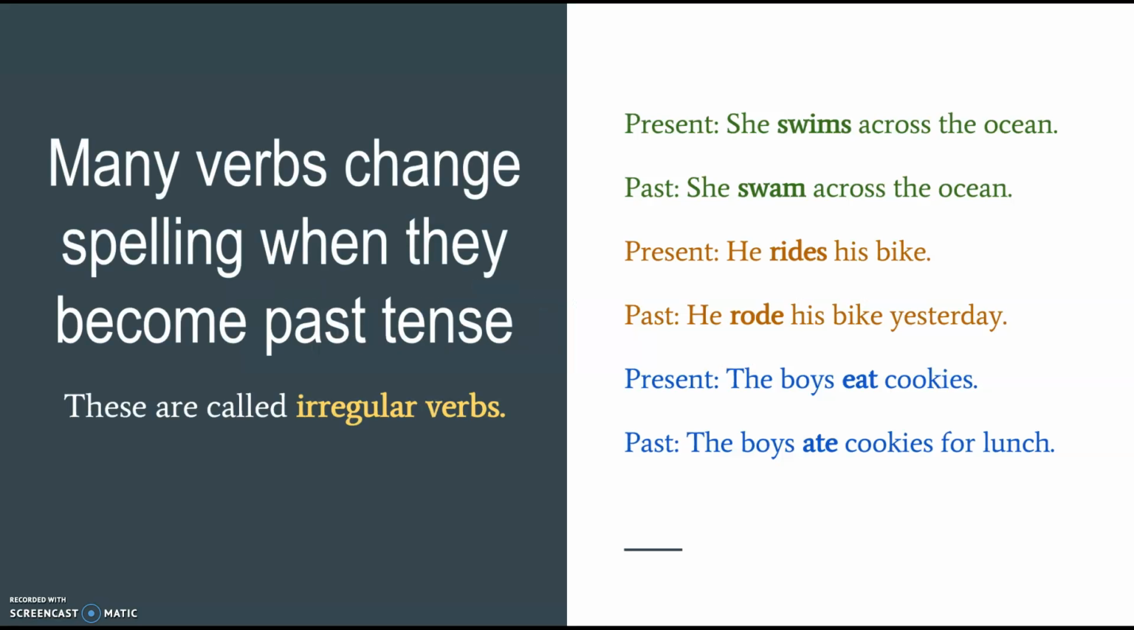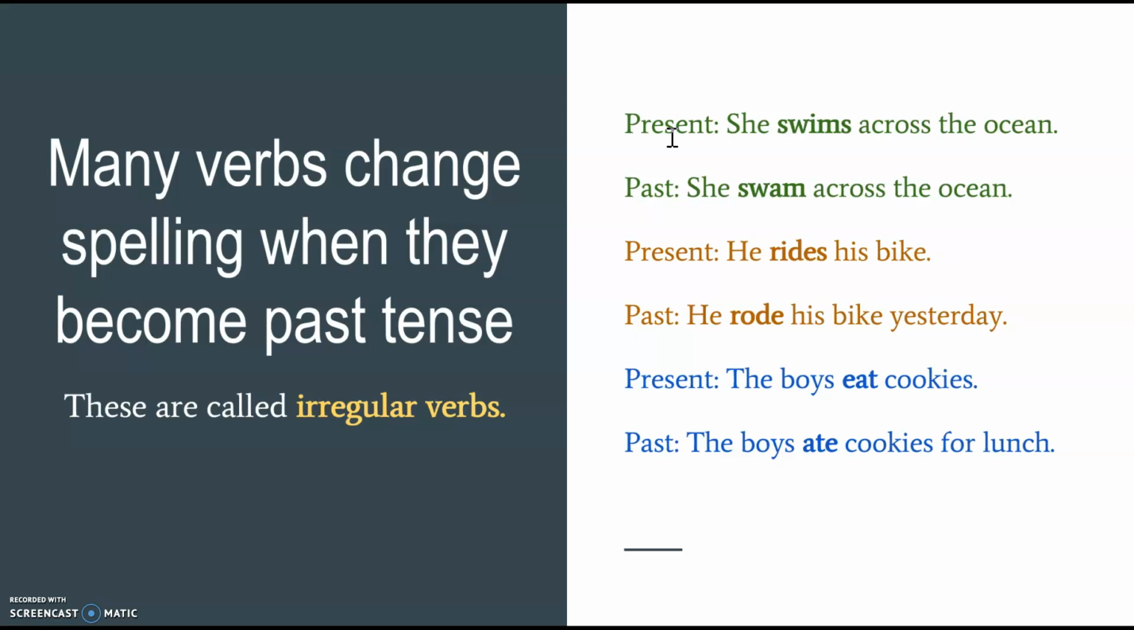Many verbs change spelling when they become past tense. These are called irregular verbs. In the present form, we would say, she swims across the ocean. Or I could say, I will go swim at my friend's house. Past tense would be, she swam across the ocean.